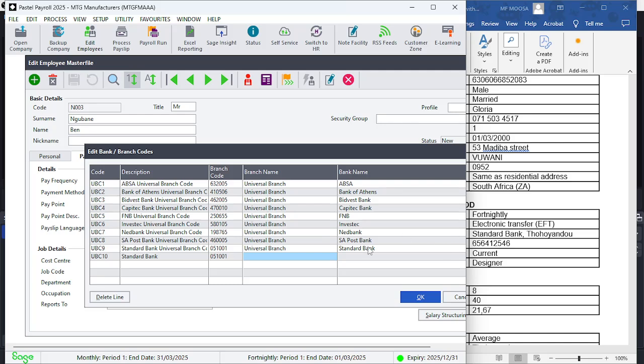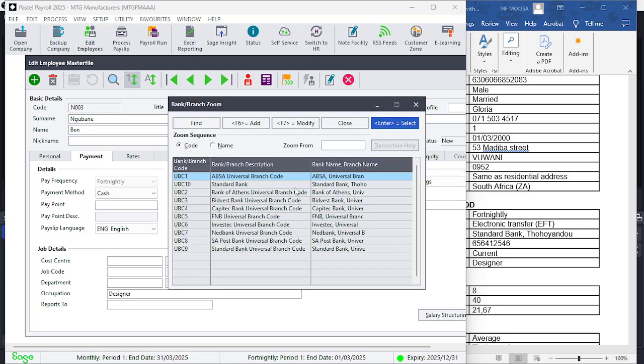And the branch name, we'll call it Thohoyandou. And the branch bank name again is Standard Bank. And we can then go down, and we then can select this bank for Mr. Ngubane, Thohoyandou, Standard Bank, click OK, and there it is now. Standard Bank Thohoyandou.